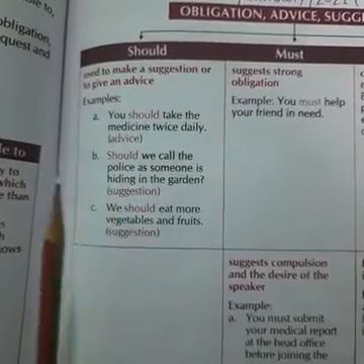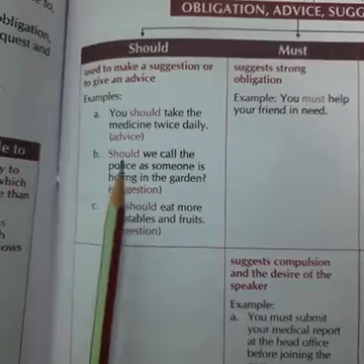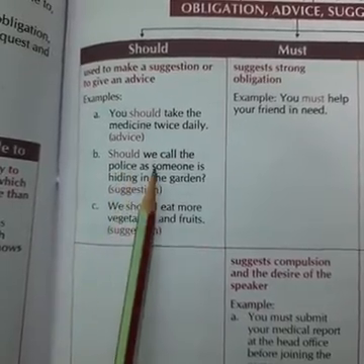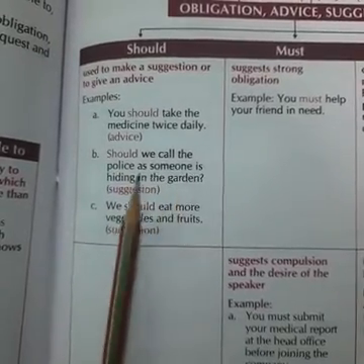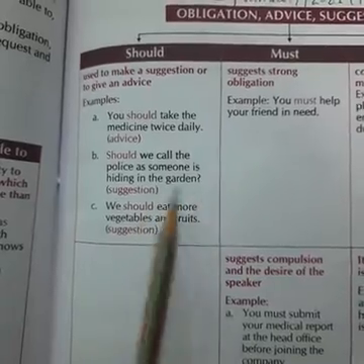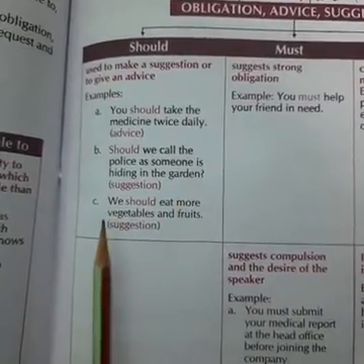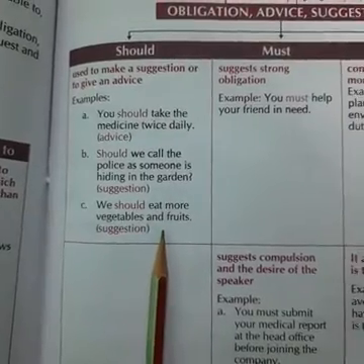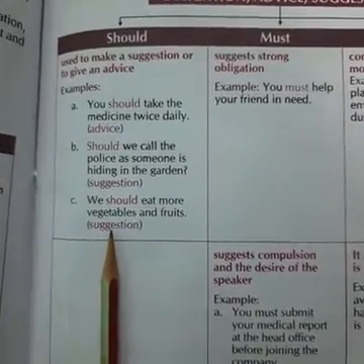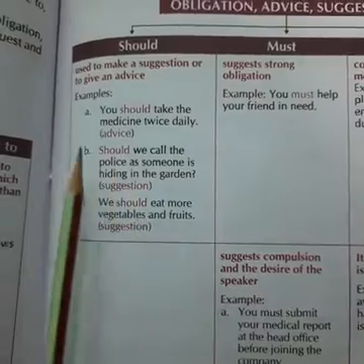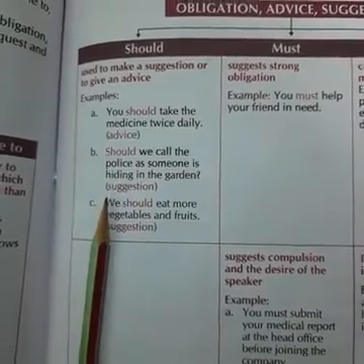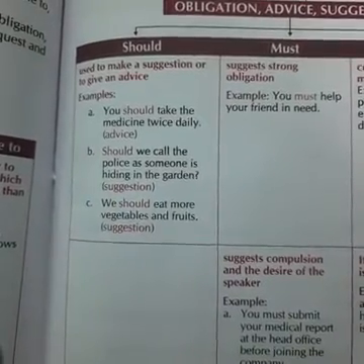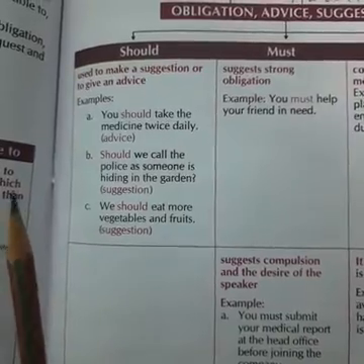We are not compelling. See the next example. Should we call the police as someone is hiding in the garden? It's a suggestion. See, we should eat more vegetables and fruit. हमें बहुत सारी vegetables और fruits खाने चाहिए. So you can see in all three examples we have given suggestions and advice.